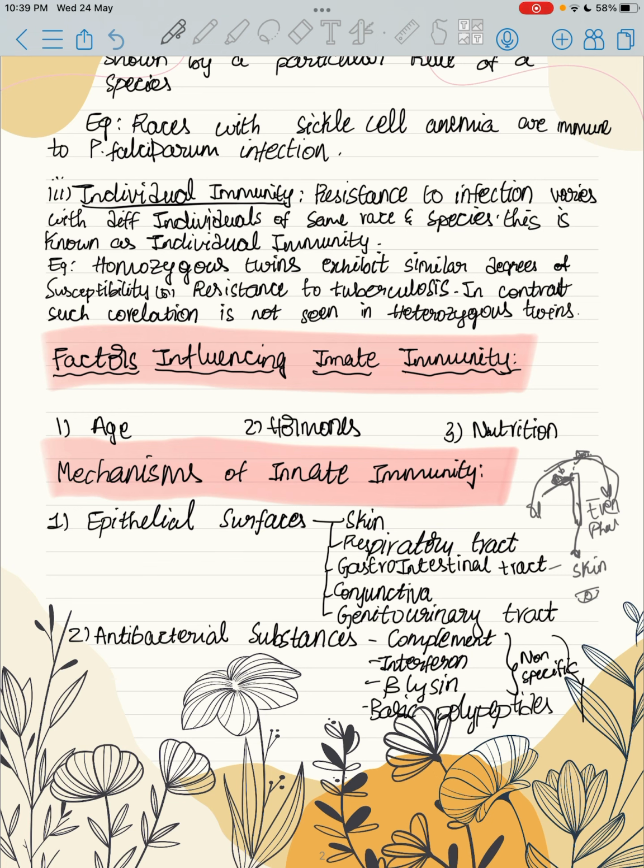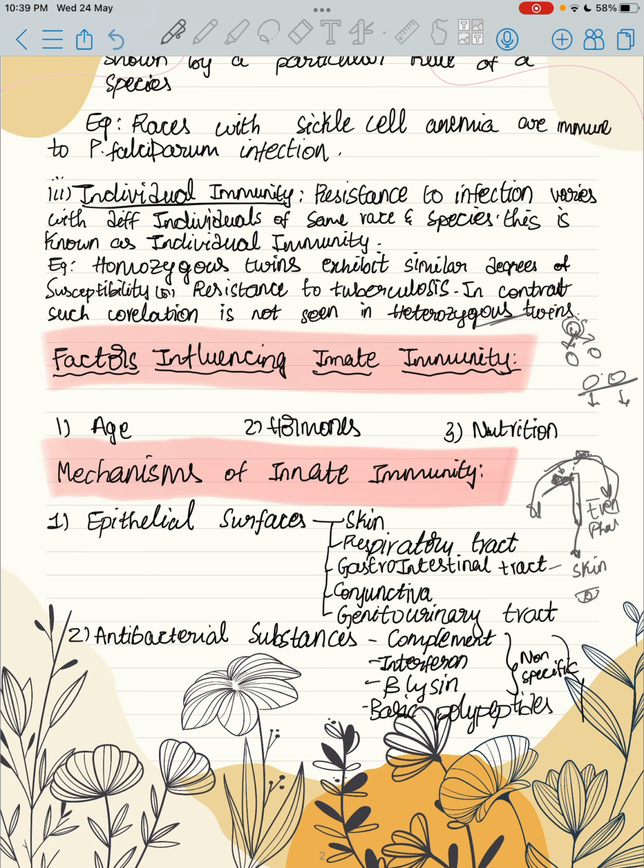Homozygous twins are twins that came from the same zygote, which divides into two, and heterozygous twins are the twins that came from different zygotes which develop into two different infants, whereas homozygous twins are developed from the same zygote.